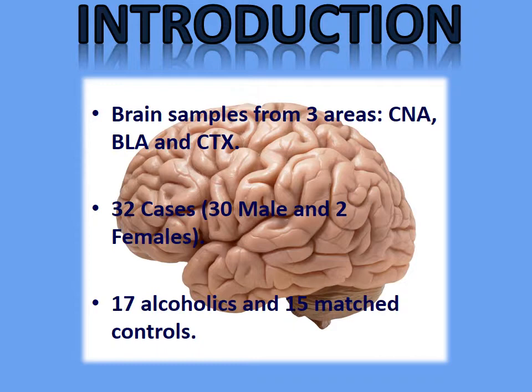Autopsy brain samples were obtained from the Tissue Resource Centre at the University of Sydney. Fresh frozen sections of the tissue from the central nucleus of the amygdala, basolateral amygdala, and superior frontal cortex were taken from 32 cases. 17 alcoholics and 15 matched control samples, of which there were 30 male samples and 2 female samples. Cases were matched and chosen as closely as possible to one another based upon age, gender, post-mortem intervals, and brain pH. Cases with a history of polydrug abuse were ruled out, and cases were matched accordingly to their smoking history.